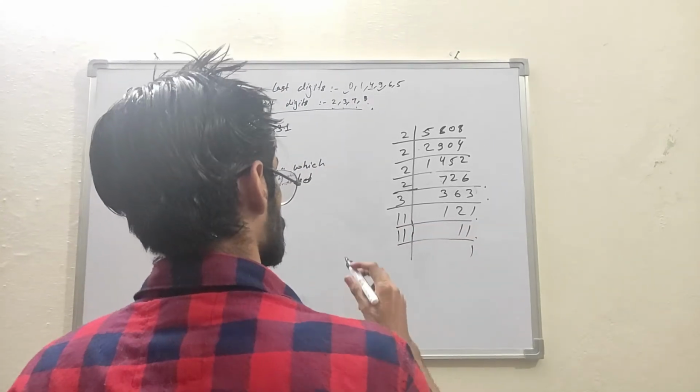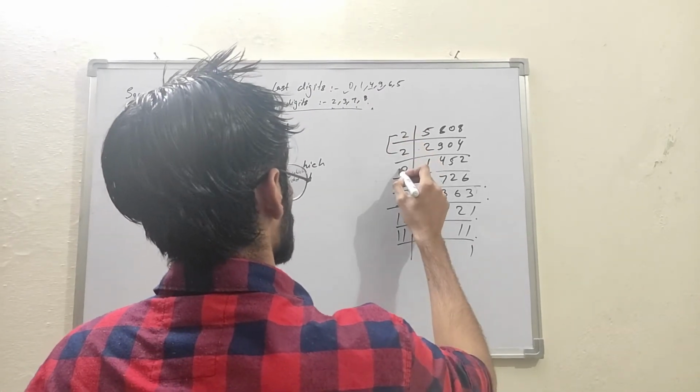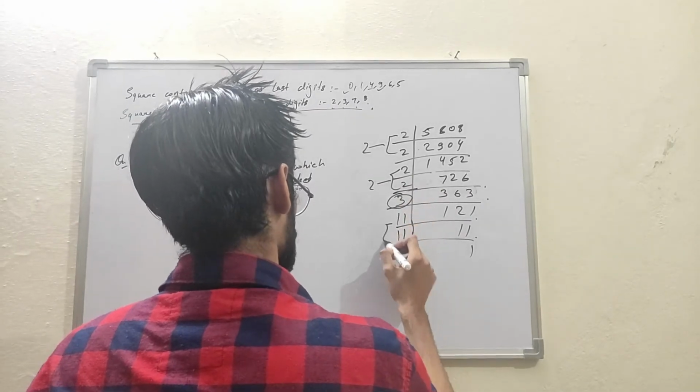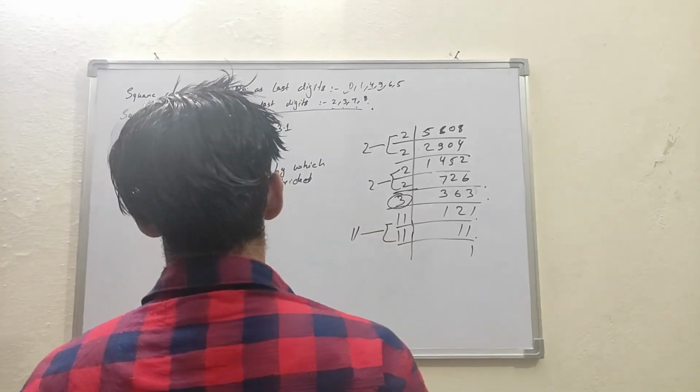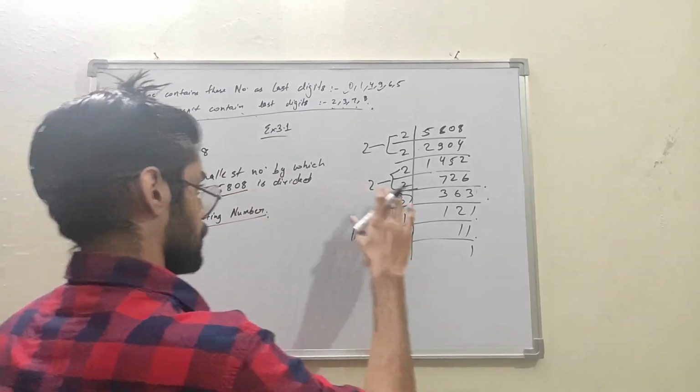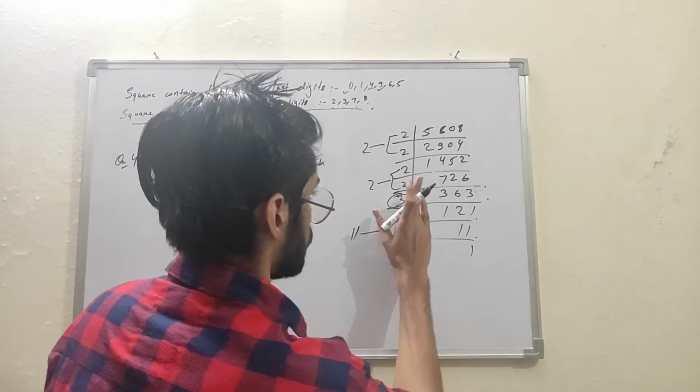Okay. So here is a pair of 2, another pair of 2, 3 is left alone, and a pair of 11. So if we divide this 5808 by 3, we remove this number.